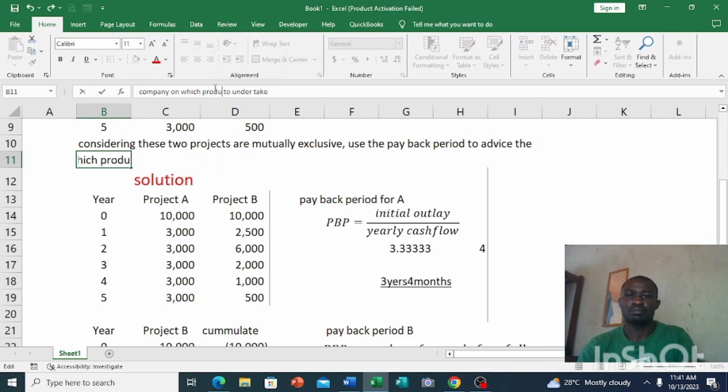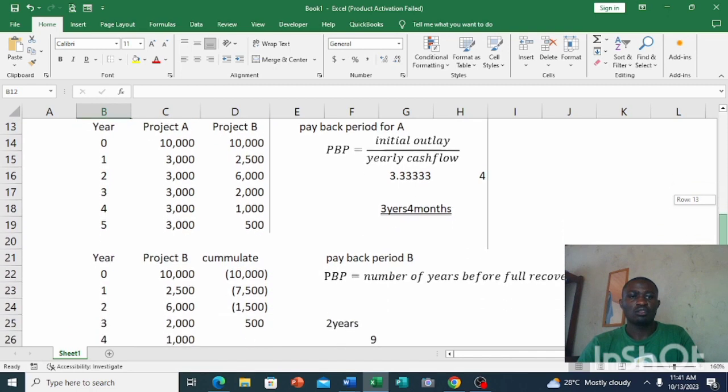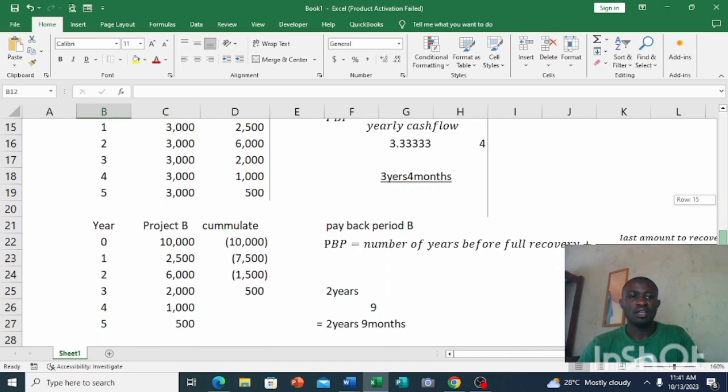So what will be the conclusion now? So we advise Proken Limited to take which of the projects? Project B instead of project A.